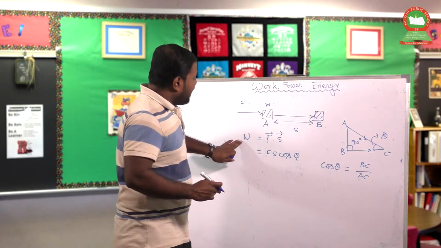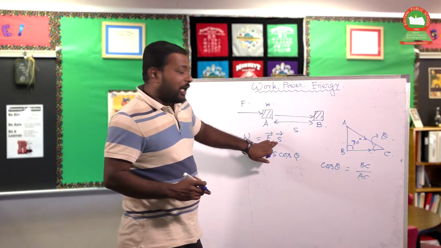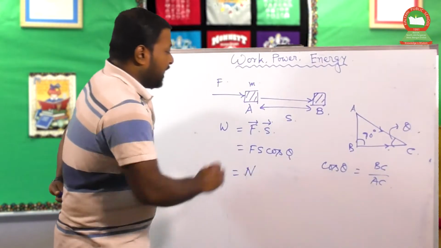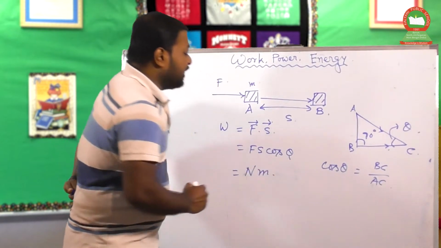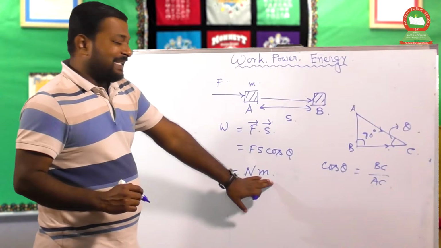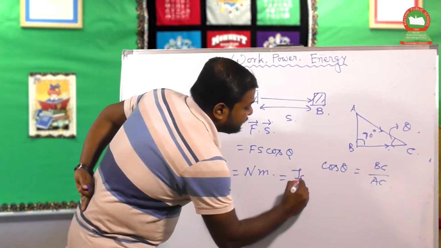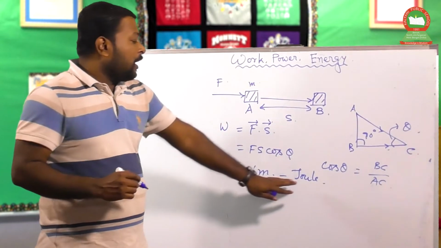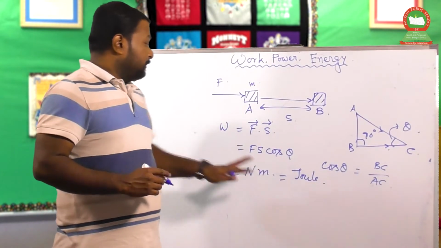Now work done is the product of force and displacement. We know that the unit of force is Newton and the unit of displacement is meter. So the unit of work done is Newton meter, and it is simply joule. So the unit of work done is either Newton meter or you can call it joule.